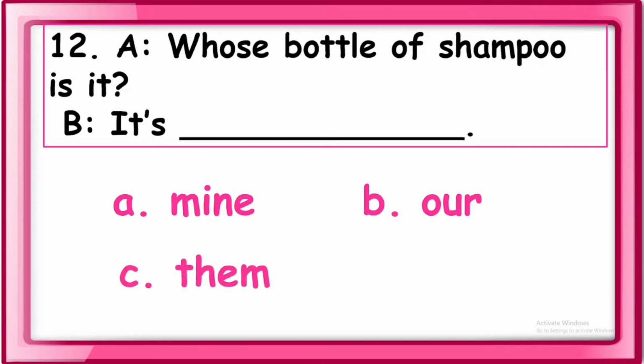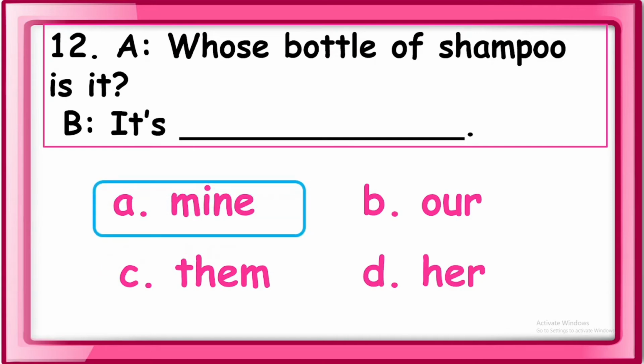C. Them. And D. Her. For this one, the answer is mine. Whose bottle of shampoo is it? It's mine. This one is possessive. Mine means ของฉัน, possessive pronoun.